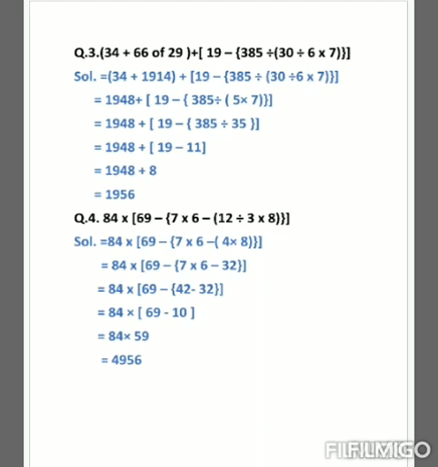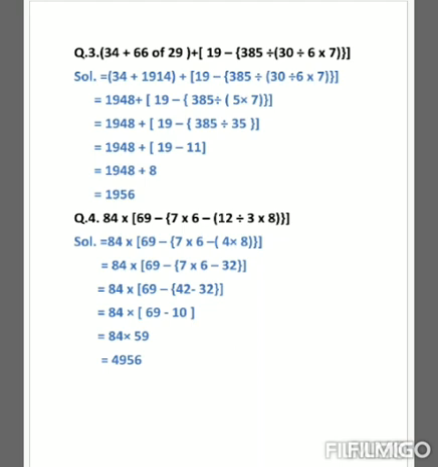So 19 minus 11 is equal to 8. So in the next step, now we will do the addition. 1948 plus 8 is equal to 1956.